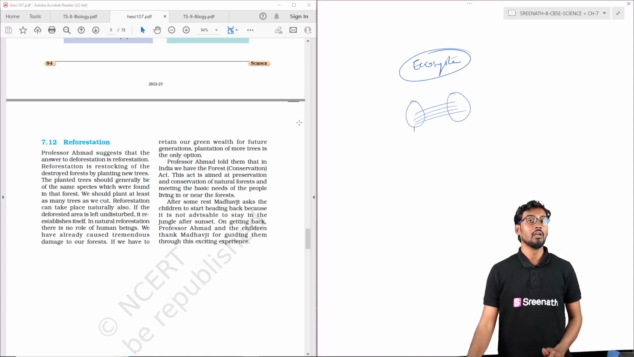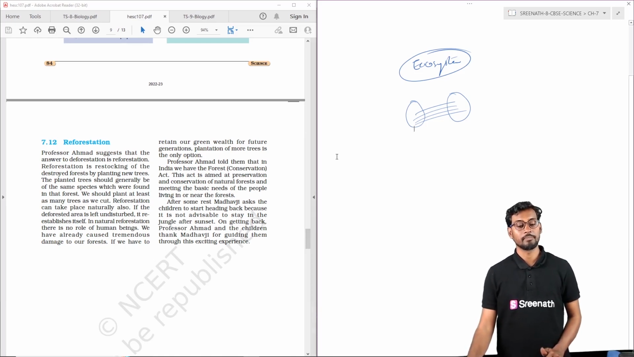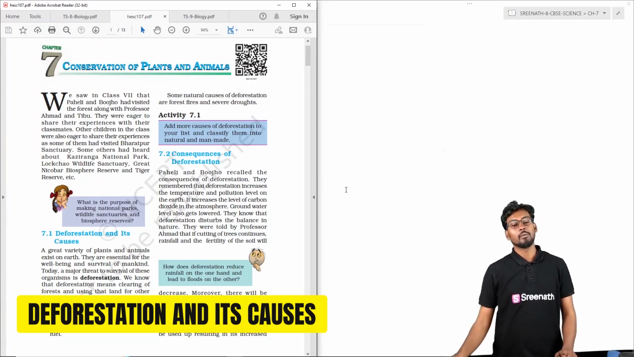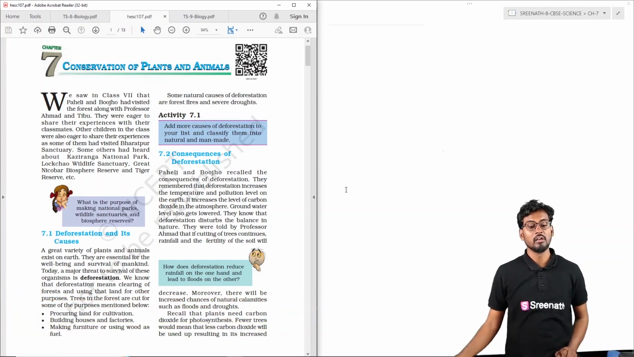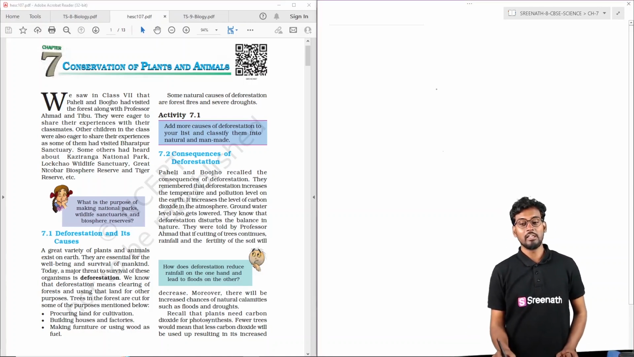Either it may be to restructure the forest area, or to maintain the greenery in urban areas. So this is the overview of this particular chapter of 8th class science. Coming to the 7th chapter, that is about the conservation of plants and animals. Here we are going to discuss 8th class CBSE science. The first topic is deforestation.